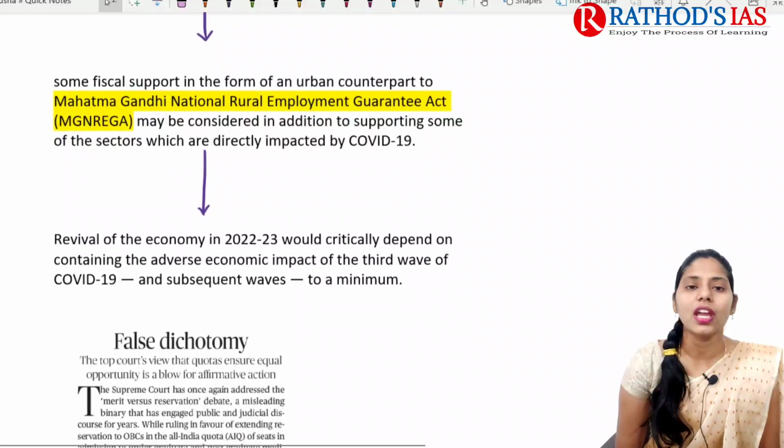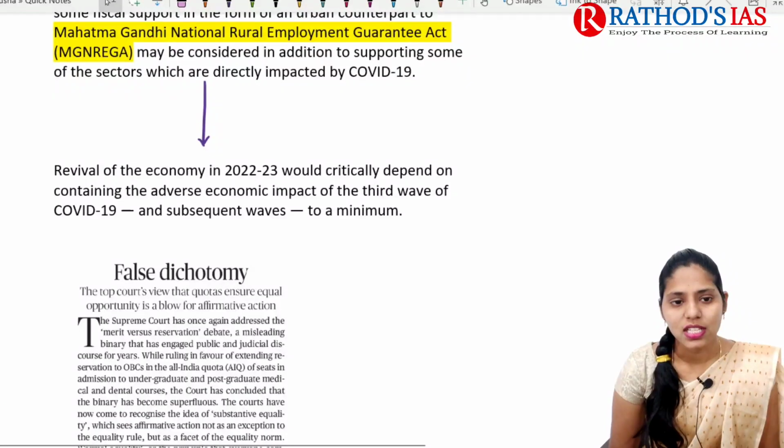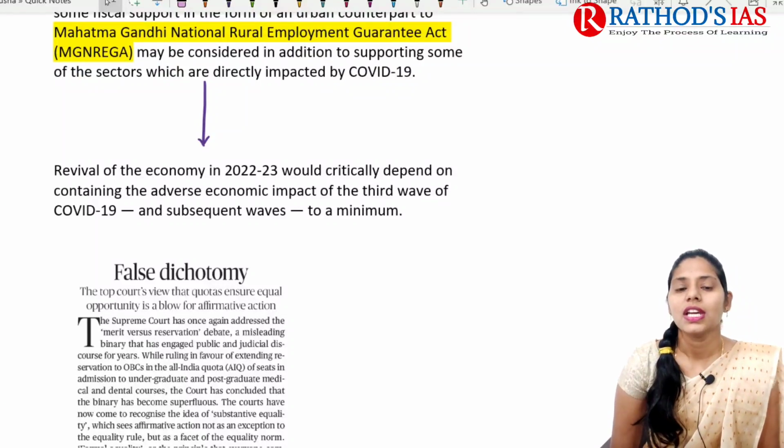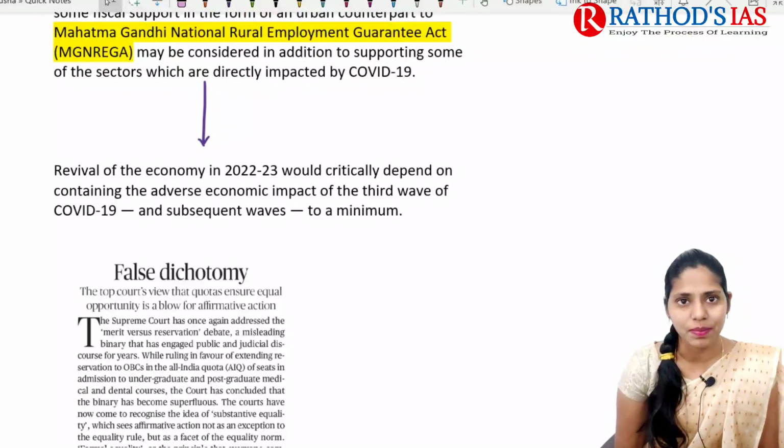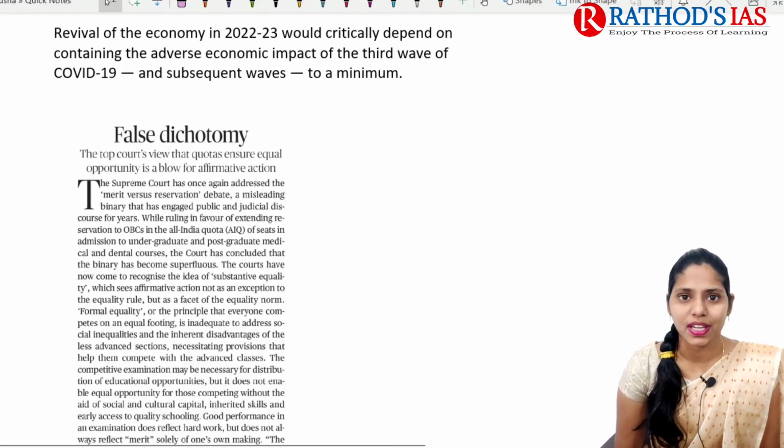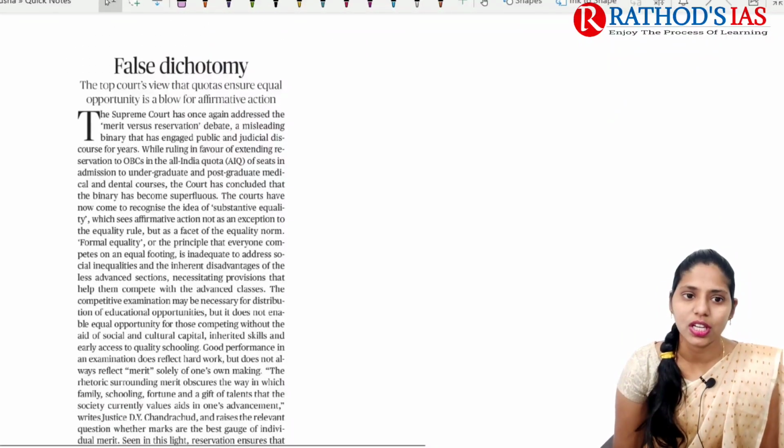Okay, and finally the author says that revival of the economy in 2022 to 2023 mainly depends upon containing the adverse economic impact of the third wave of COVID-19 and subsequent waves to a minimum. So this is the gist of this topic, and I hope it is very much clear.